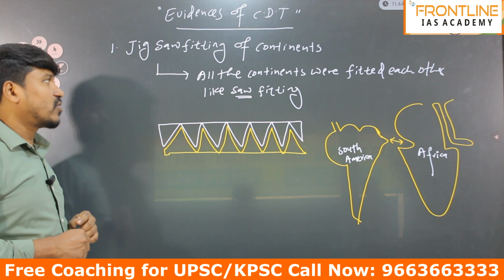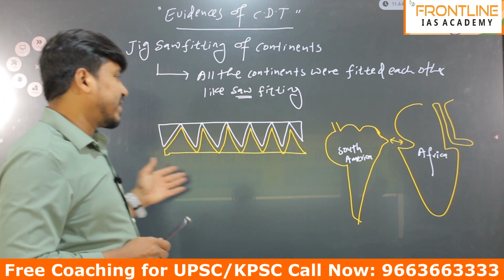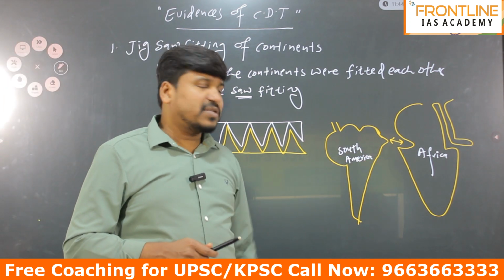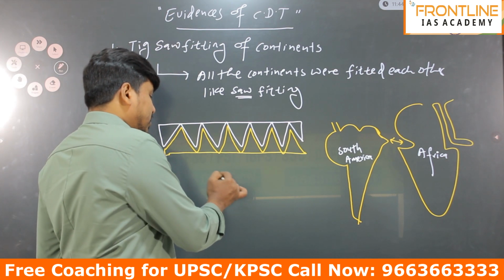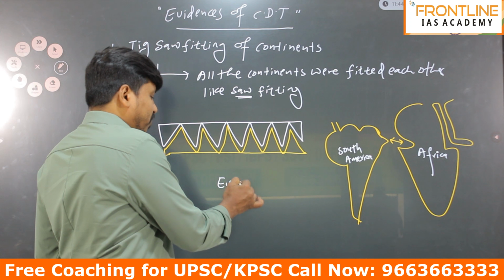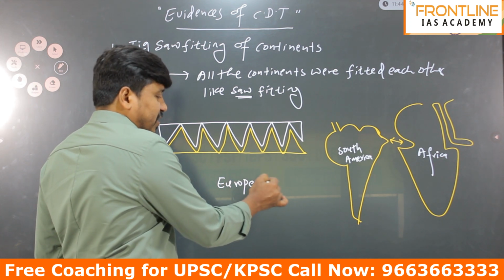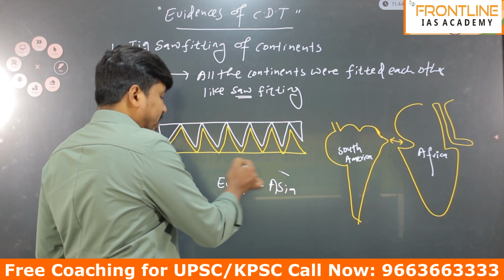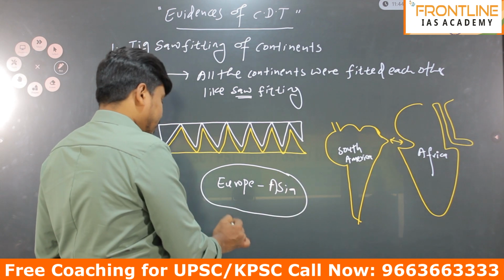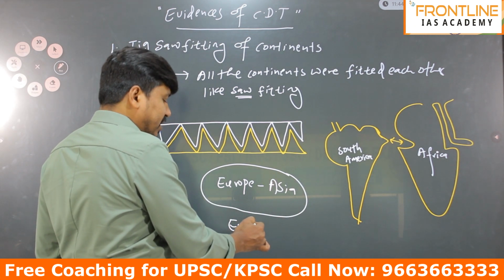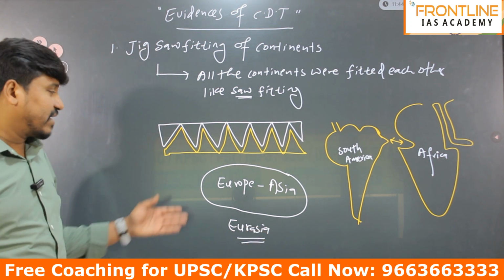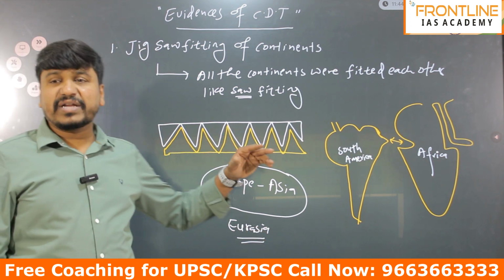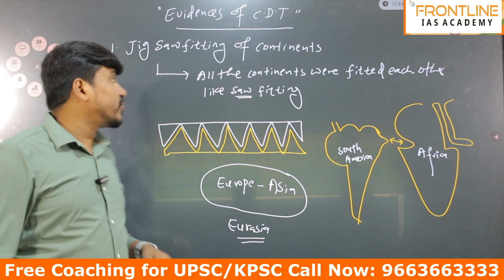For example, South America was fitted with Africa, and even today Europe is fitted with Asia, and together we call them Eurasia, a single continent.